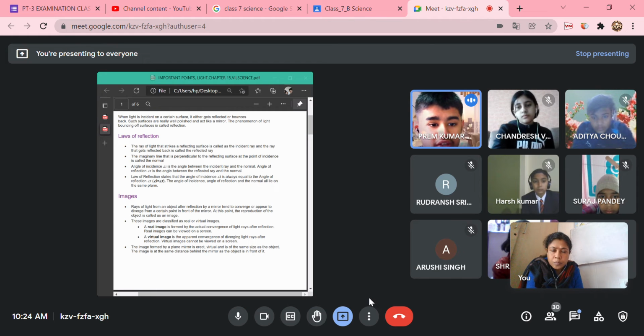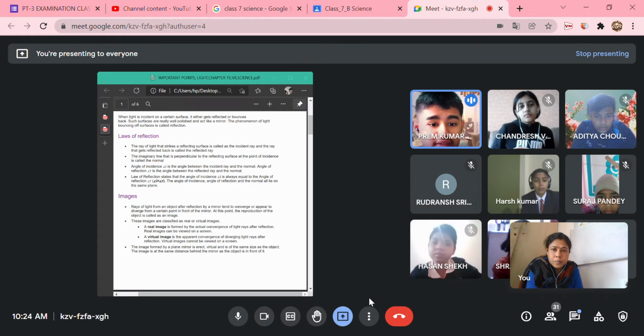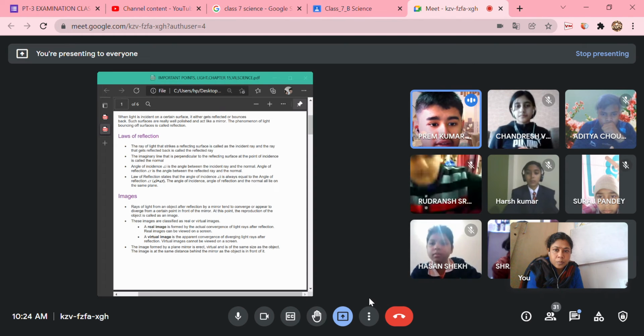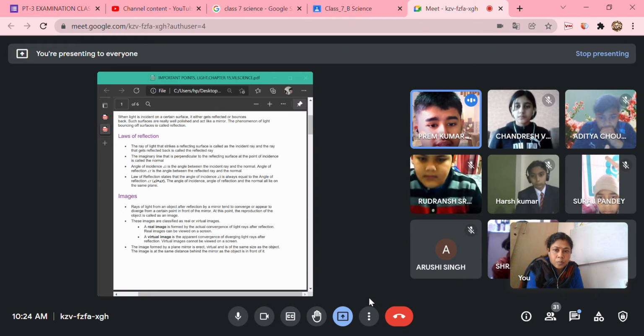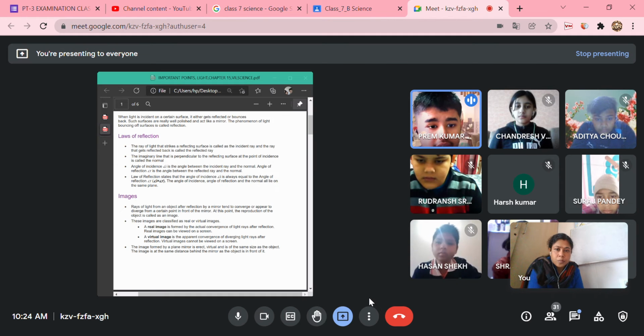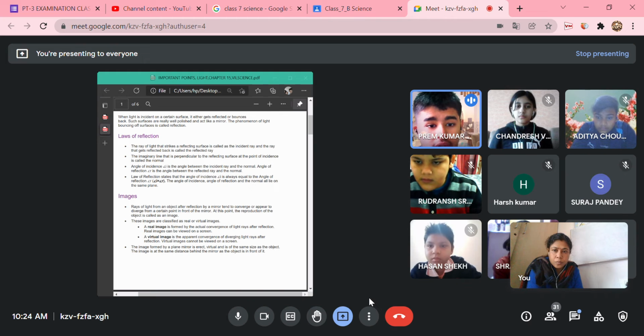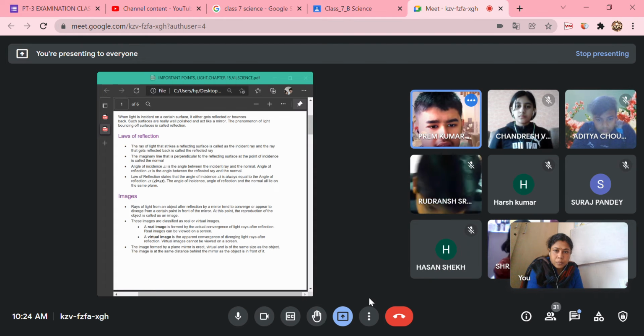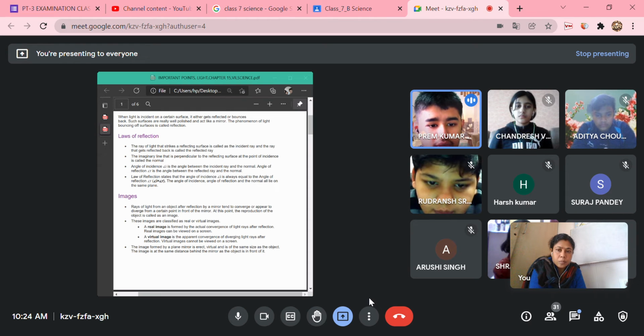Laws of reflection. The ray of light that strikes a reflecting surface is called the incident ray, and the ray that gets reflected back is called the reflected ray. The imaginary line perpendicular to the reflecting surface at the point of incidence is called the normal. Angle of incidence, angle I, is the angle between the incident ray and the normal. Angle of reflection, angle R, is the angle between the reflected ray and the normal.